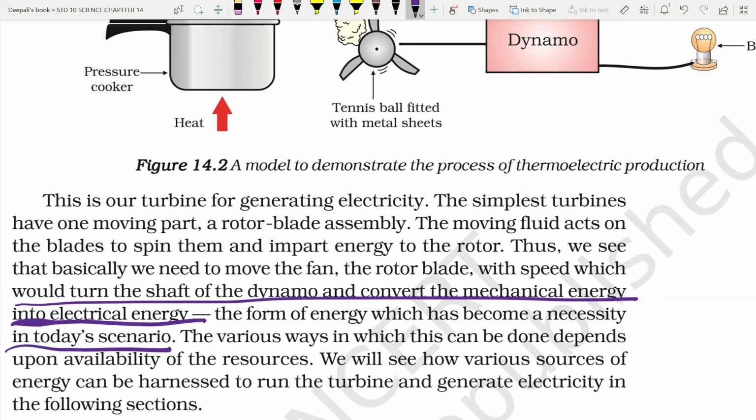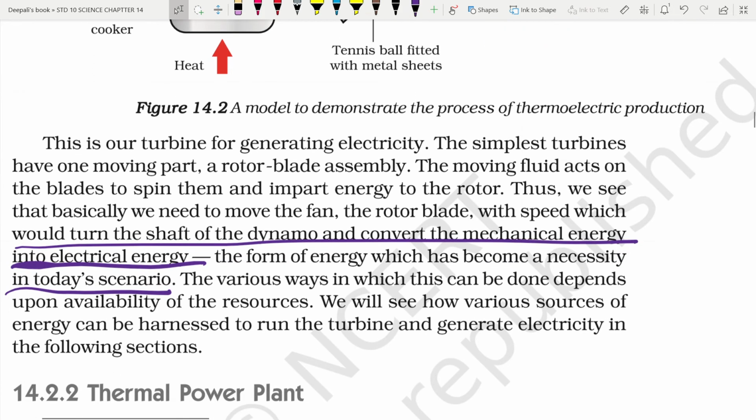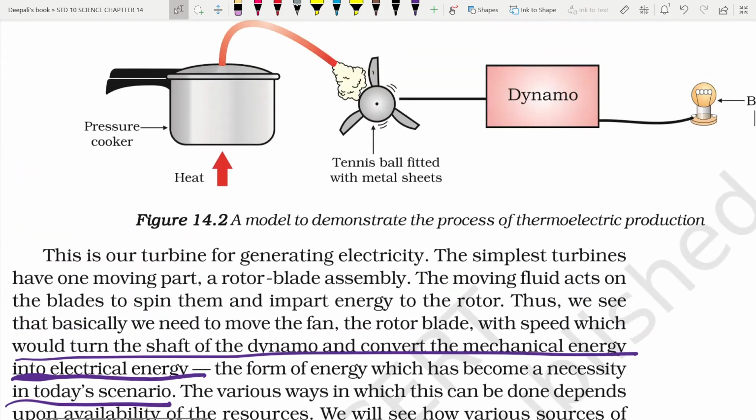The form of energy which has become a necessity in today's scenario. The various ways in which it can be done depend upon the availability of the resources. You will see how various sources of energy can be harnessed to run the turbine and generate electricity in the following section.